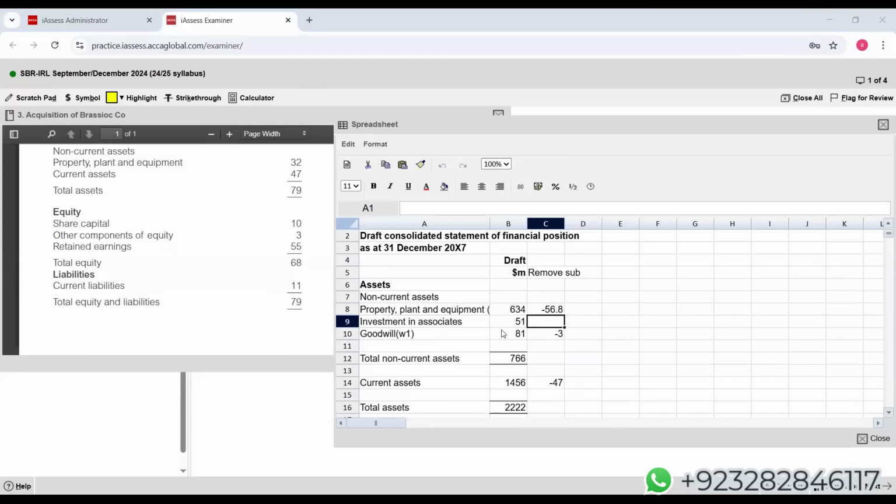Now, student, listen carefully. Now we have to deal with the associate. How to deal with the associate? By using the equity method. So let me show you. Investment in associate. I'm using these two columns. Cost of investment in subsidiary we do not show, but cost of investment in associate we do show. That has to be positive, which is 35.